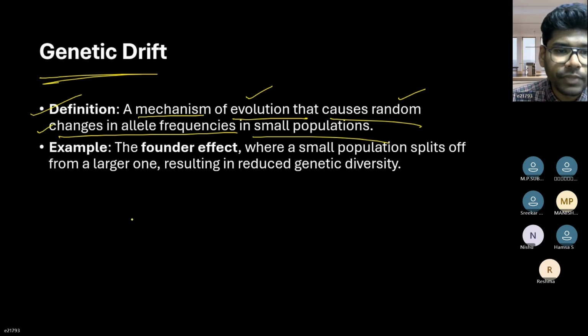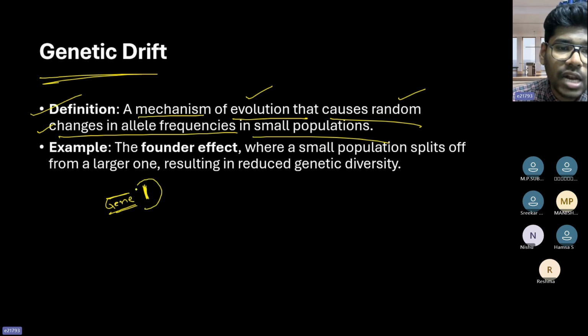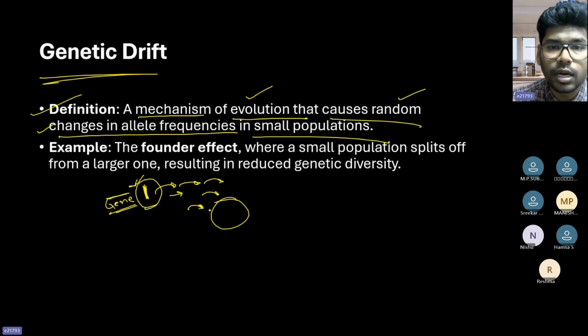Allele is nothing but a gene. One set of a gene is called an allele, and because the allele frequency is changing, that means the number of times this appears is changing within the smaller population, right? Because of this, that actually makes genetic drift.